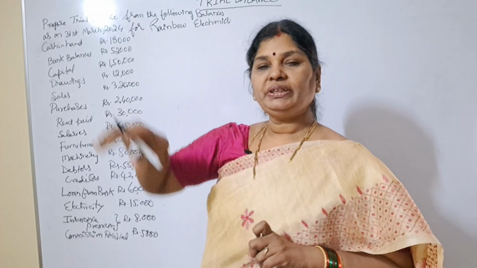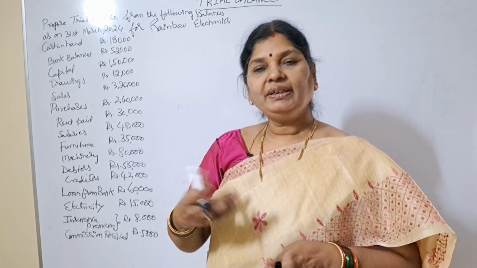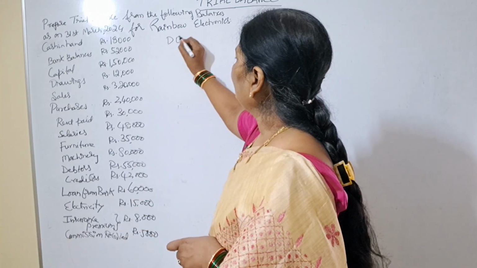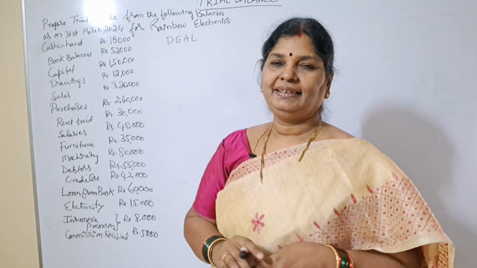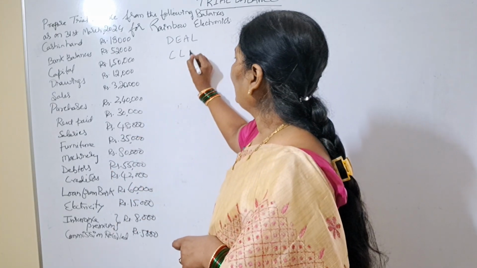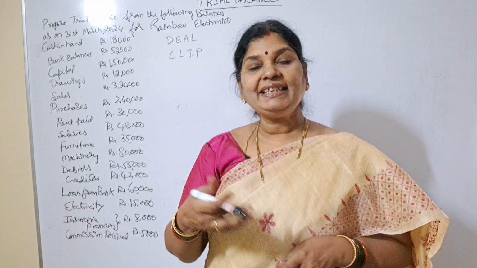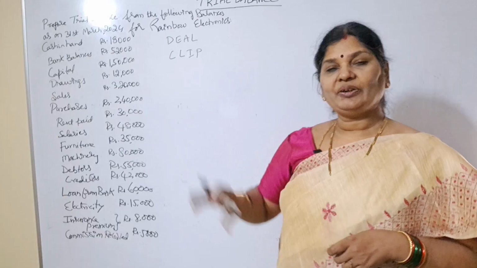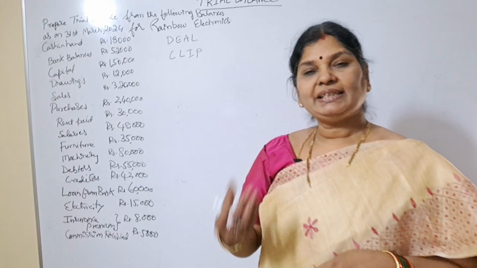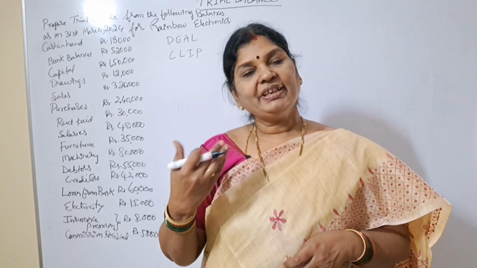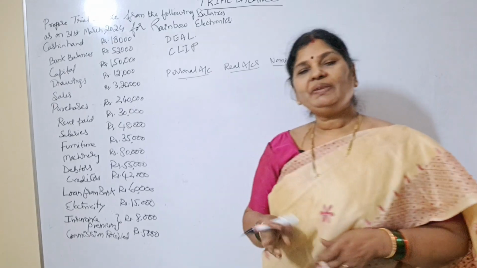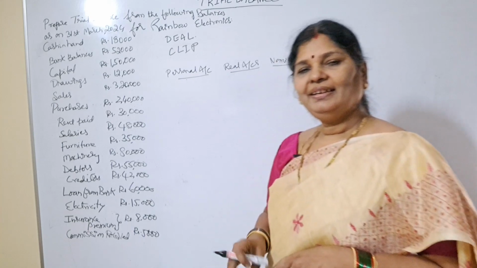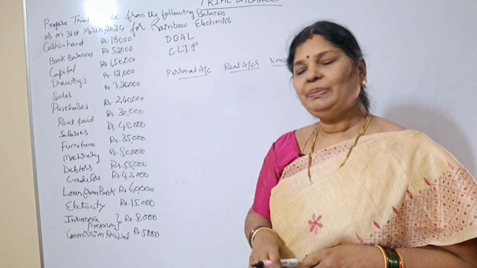First of all, before going to trial balance, you should understand one concept, DEAL, and next, CLIP. What is this DEAL and CLIP? See, we have prepared different accounts, right? We have prepared personal accounts, real accounts, nominal accounts. Where you will get this DEAL means you will get on debit side. So how you will get on debit side, I will show you.